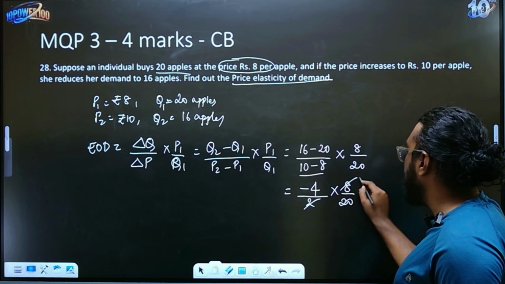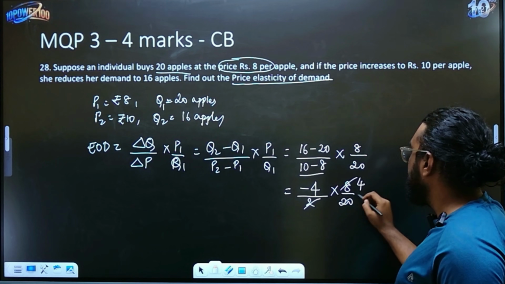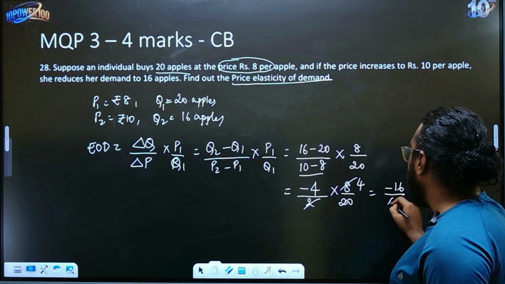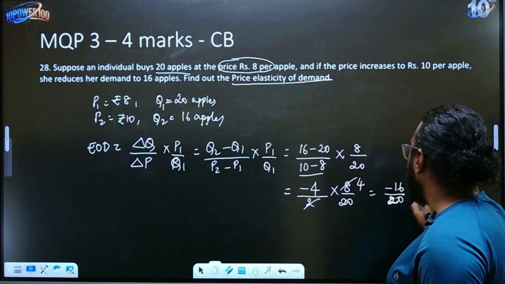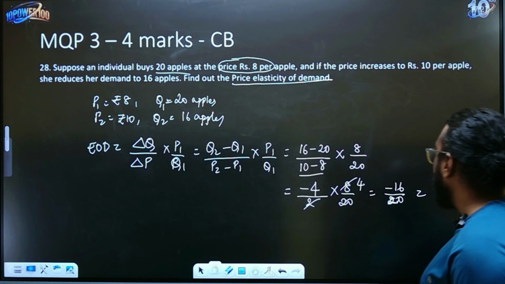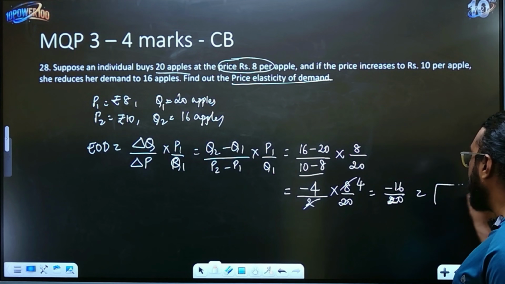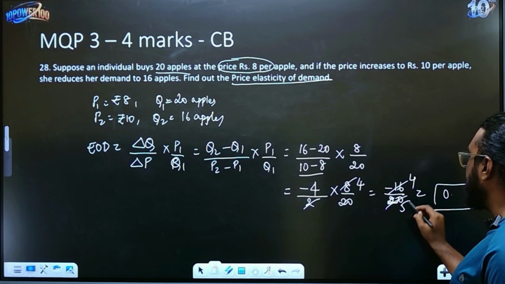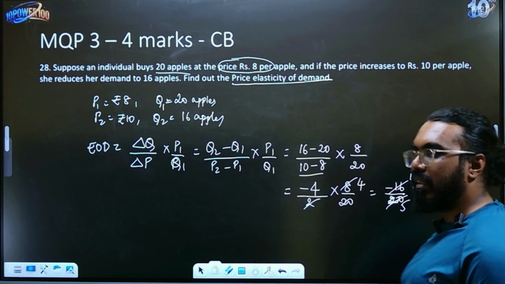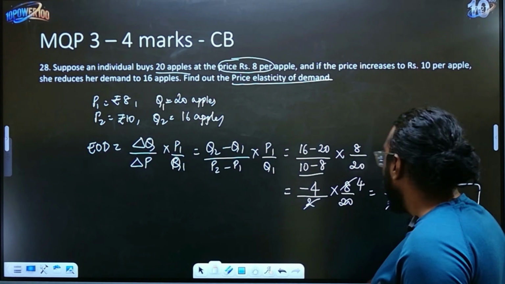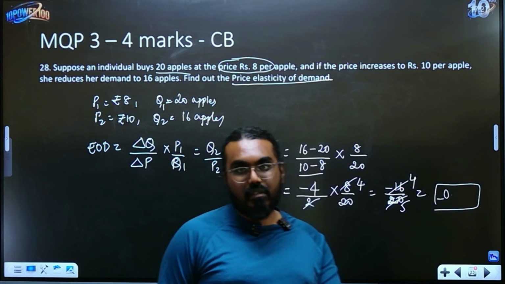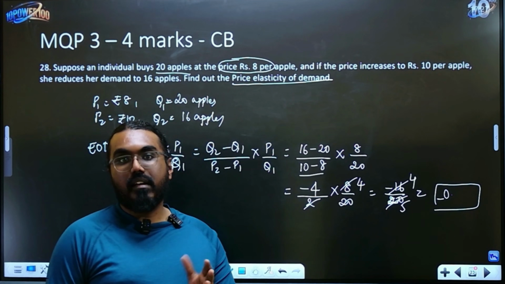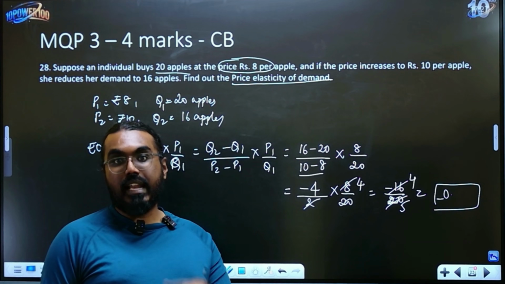2 into 8 divided by 20. That is minus 16 by 20. If you further simplify this, you will get an answer in point something, so it will be roughly negative 0 point something. Now if it is less than 1, then it is inelastic.